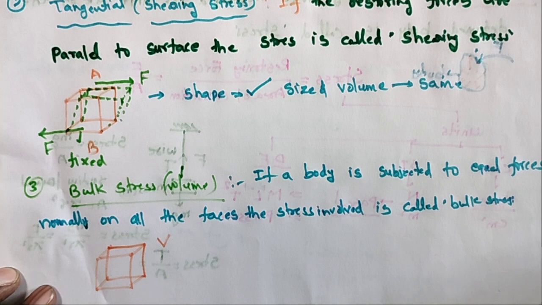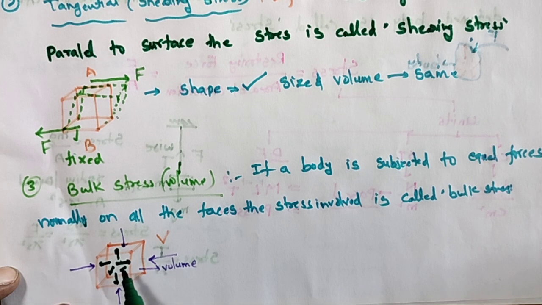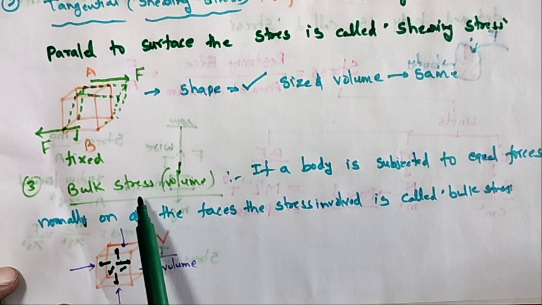When the external forces are acting in all directions, what happens? The volume will change. So here the restoring force is acting on all faces. These are the green-colored restoring forces on all 6 faces. The restoring force is acting in 6 places. So per unit area, this is called bulk stress.